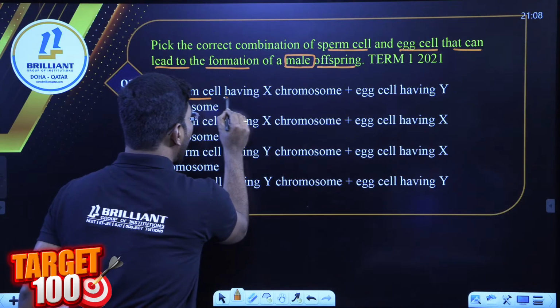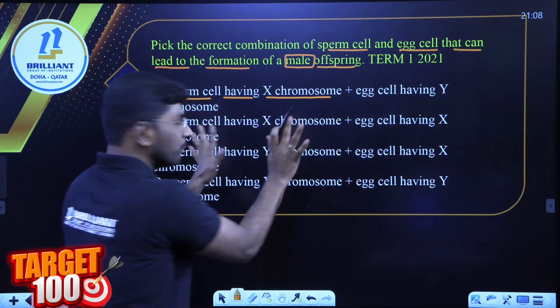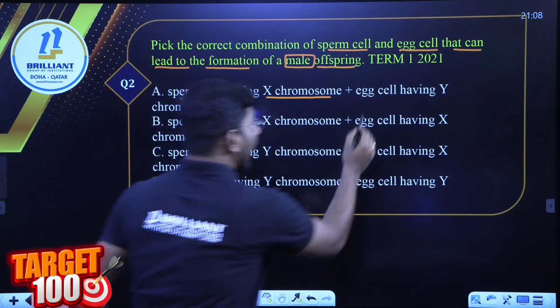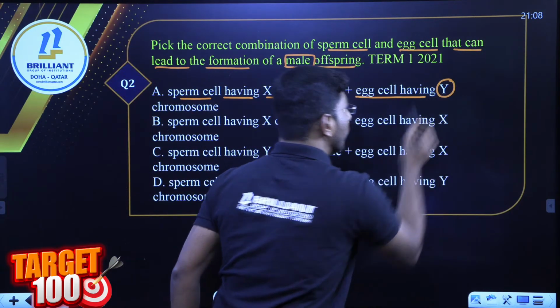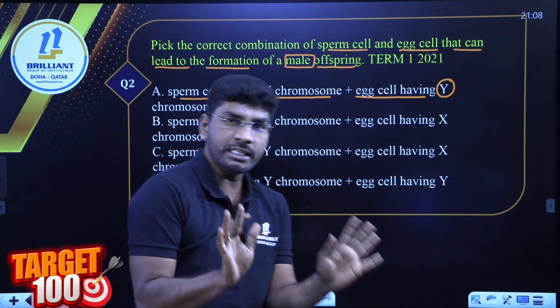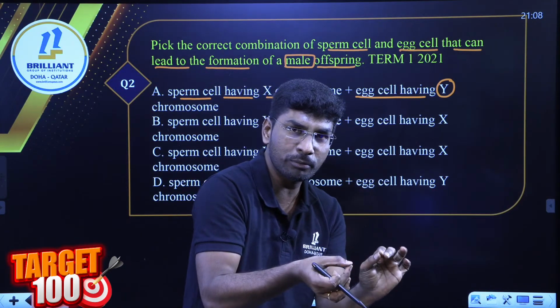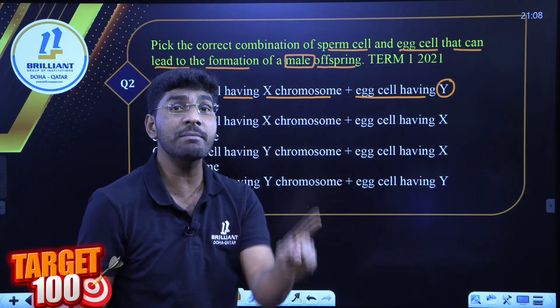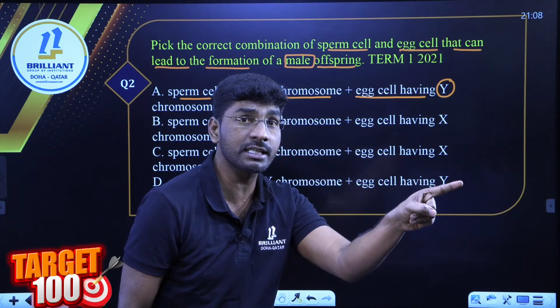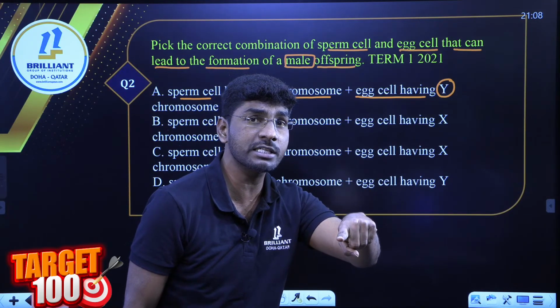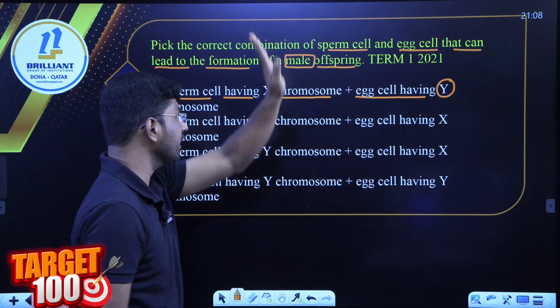Option 1: sperm cell having X chromosome, egg cell having Y chromosome. Is it correct, students? Is the egg going to produce a Y chromosome? No, because females are homogametic. We discussed in the last class, principles of inheritance, human beings have XX and XY type of sex determination. There are 2 types of sperms, male heterogamety, X and Y. So option 1, keep aside, it's wrong.